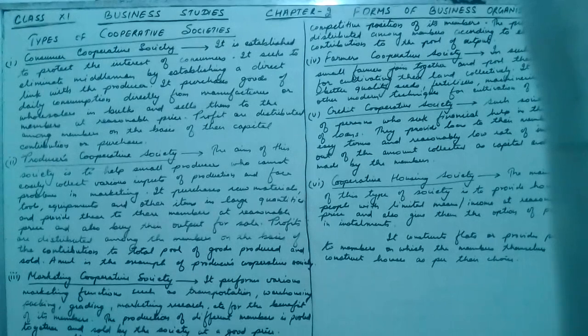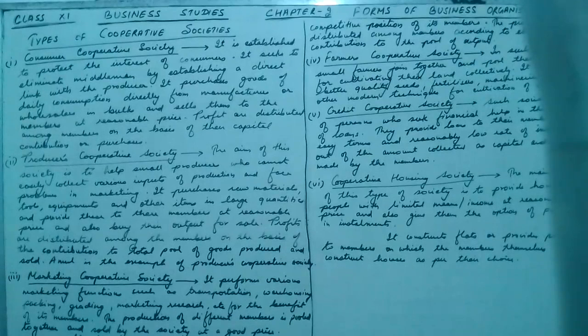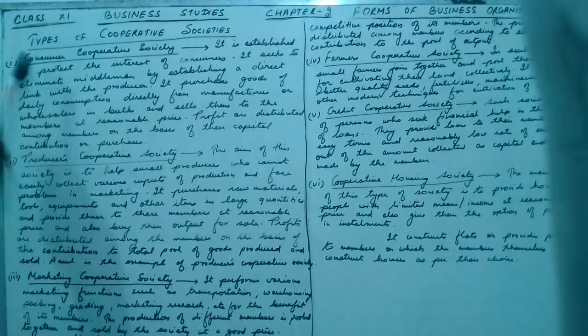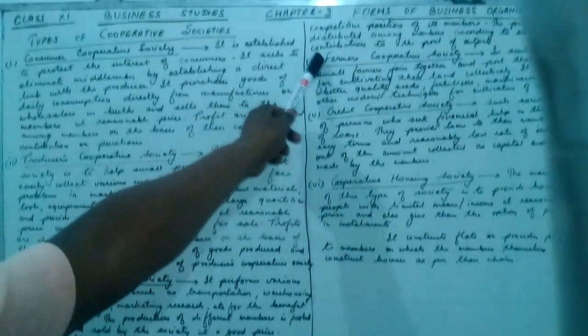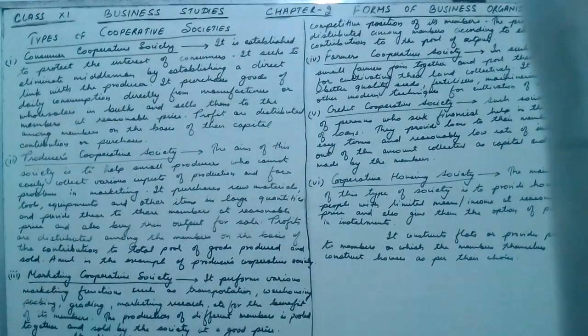Children, today we'll study about the types of cooperative societies. There are basically 6 types of cooperative society: consumer cooperative society, producers cooperative society, marketing cooperative society, farmers cooperative society, credit cooperative society, and cooperative housing society.